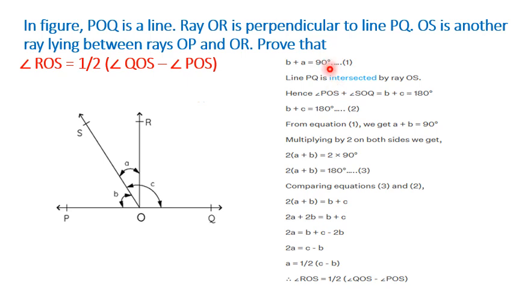So we will multiply this equation 1 by 2. So it will be twice A plus B equal to 180 degrees. Twice A plus B is 180 and B plus C is 180, so we'll equate these two. So 2A plus 2B is equal to B plus C. Simplifying, we get A as half of C minus B. What is A? A is already given as ROS. So this is proved.